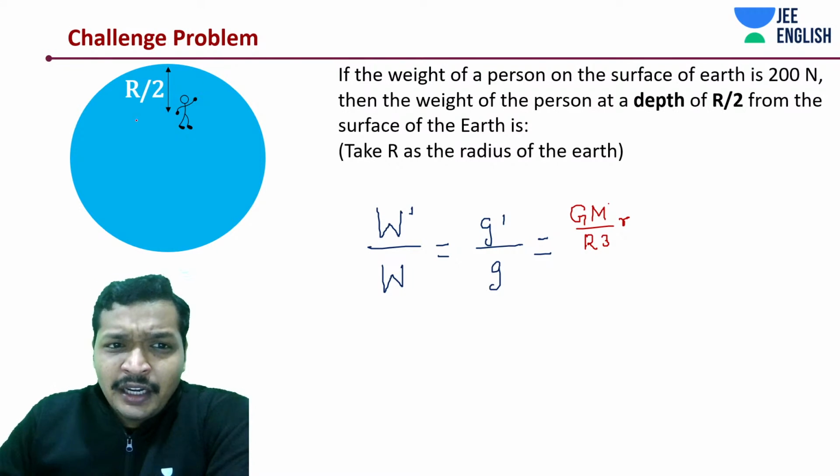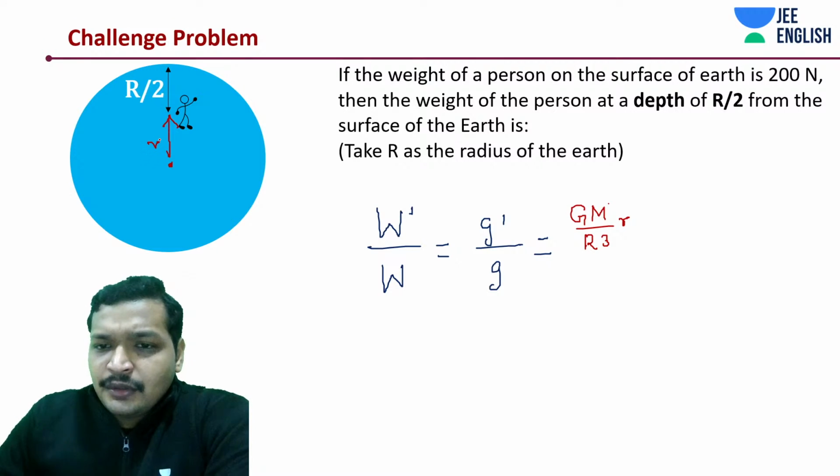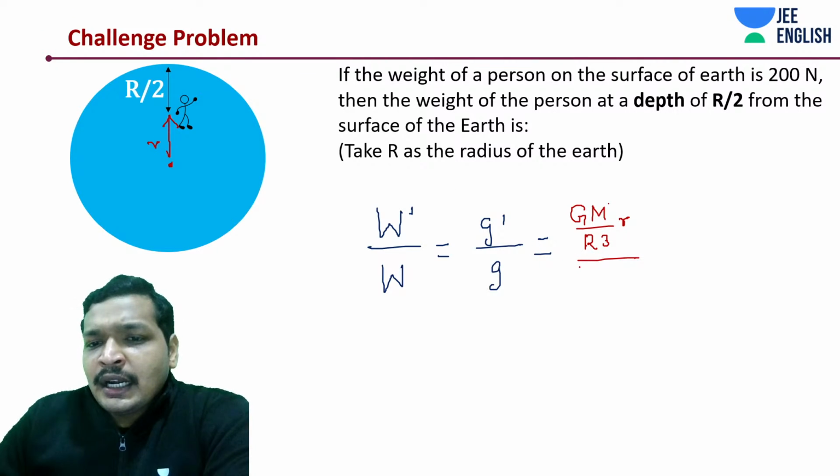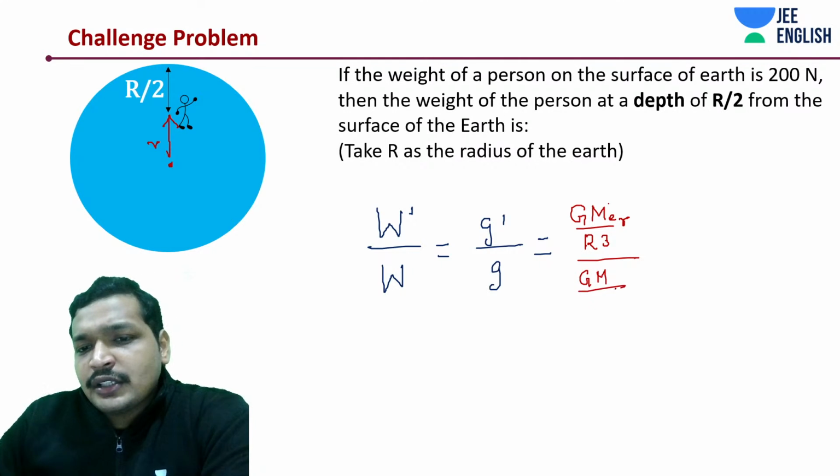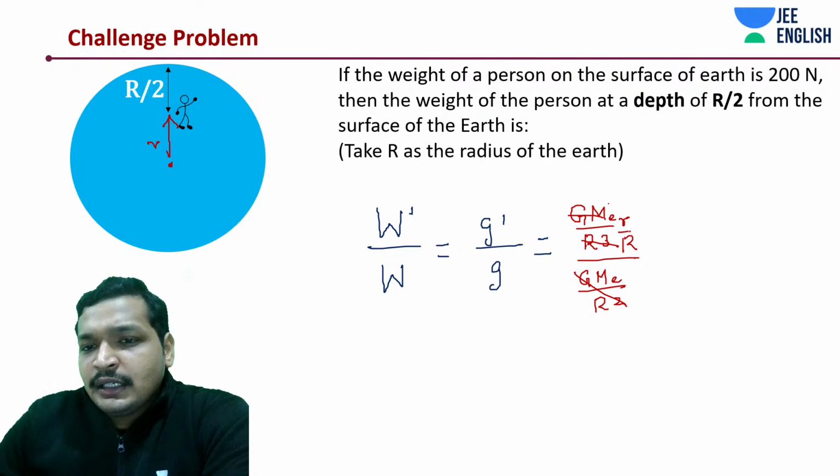And what is the value of R in this case? R is the distance from the center. And what is G? GM by R square. It's plain GM by R square. Okay, whatever it is. There you go. 1 R, R by R is there.